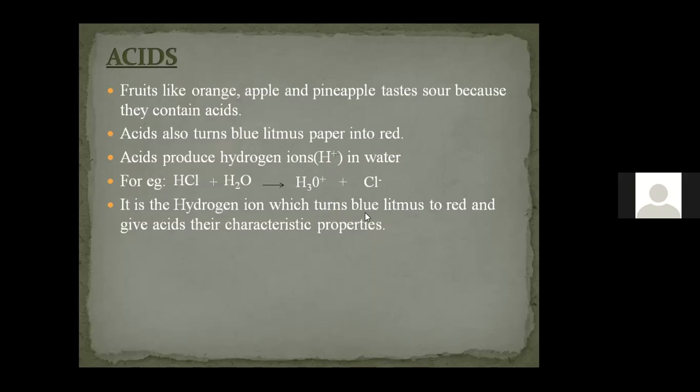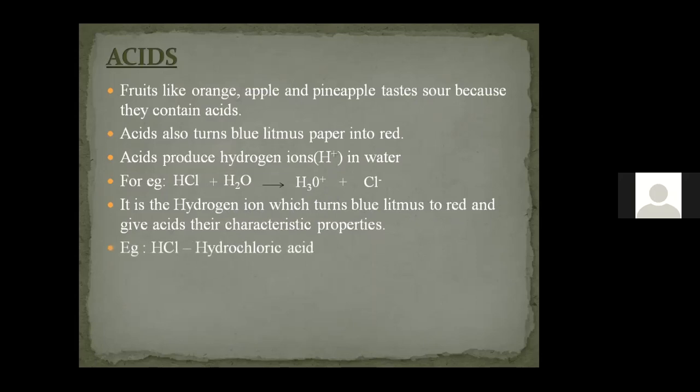So the blue litmus paper turns red and shows that it has an acidic property because there is a hydrogen ion present in that substance. Any substance that has a hydrogen ion turns blue litmus paper red.